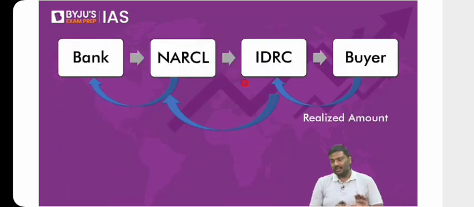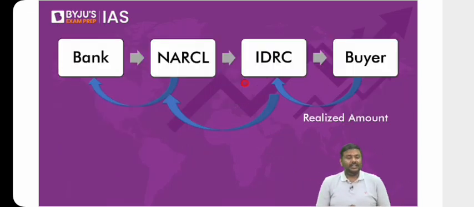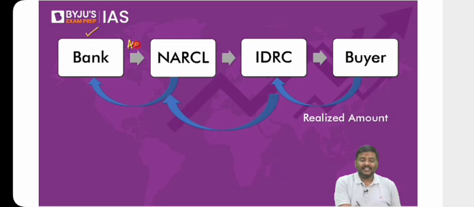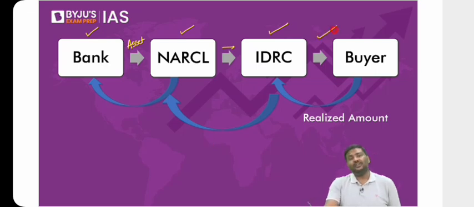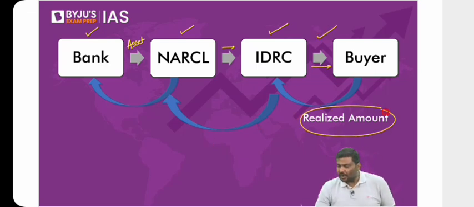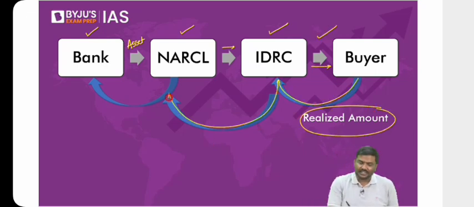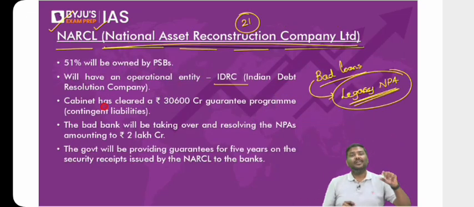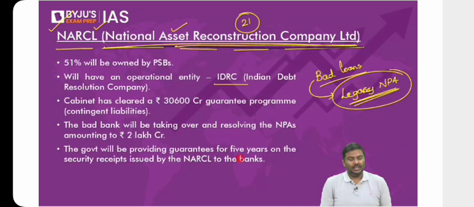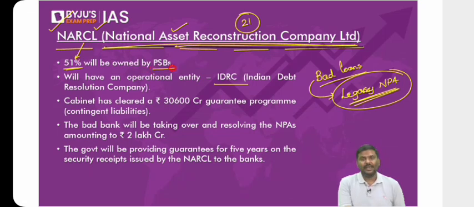I'll come back to this slide. Please have a look at it. Here is a bank. It will transfer the legacy NPA to NARCL. And now NARCL has one more operational entity within it, called IDRC. IDRC will try to find a buyer in the market and sell it off. Whatever amount is realized will be transferred from IDRC to NARCL, and NARCL to the bank. This is basically how the system is going to function under the concept of National Asset Reconstruction Company Limited. 51% of NARCL will be owned by public sector banks, the remaining from the private sector.